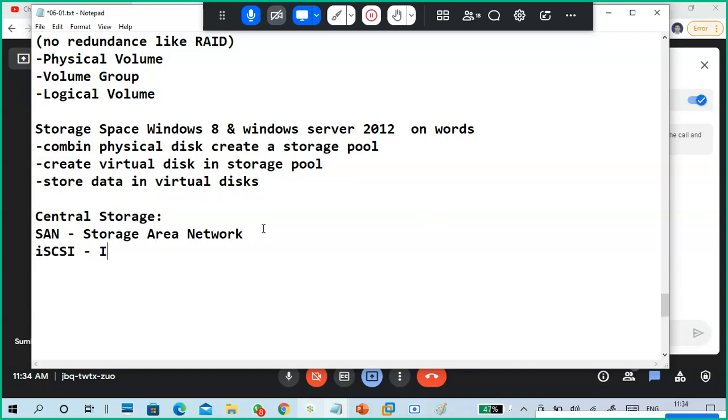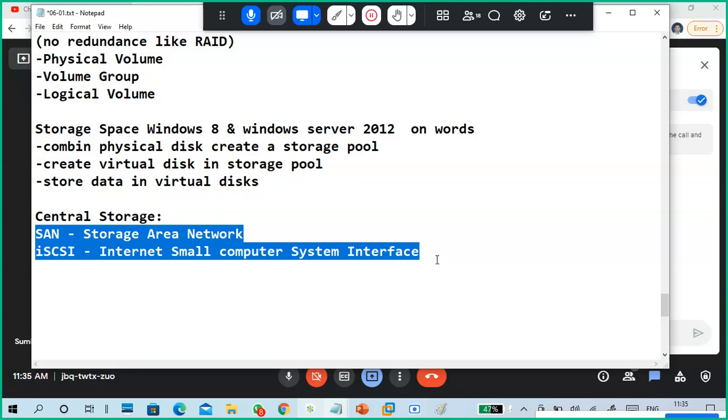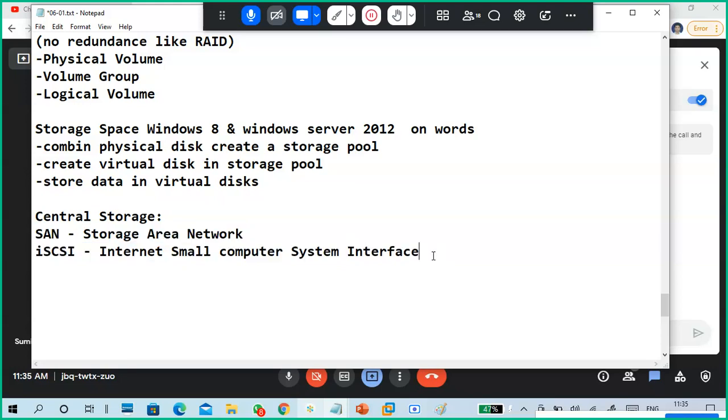Okay, what is iSCSI? Internet Small Computer System Interface. So these are a type of storages. It also comes under storage virtualization. How is it possible? SAN or iSCSI storages are there because it's a block storage.